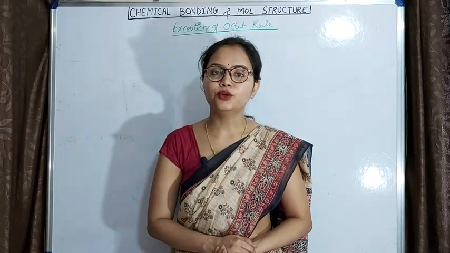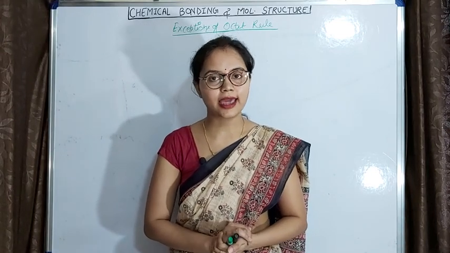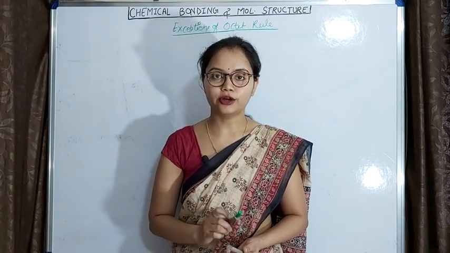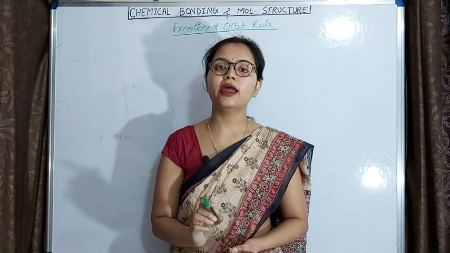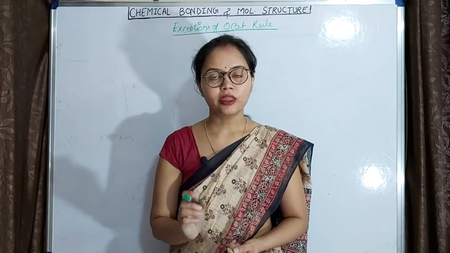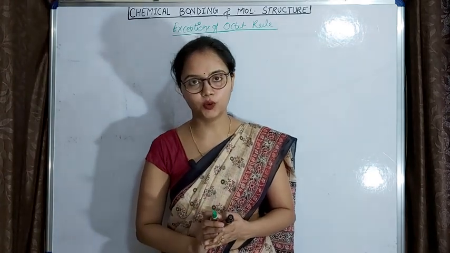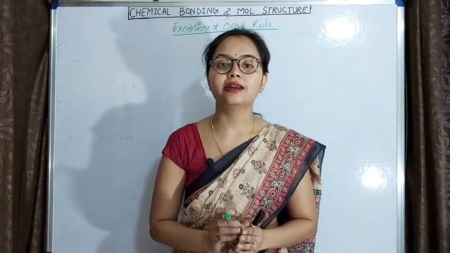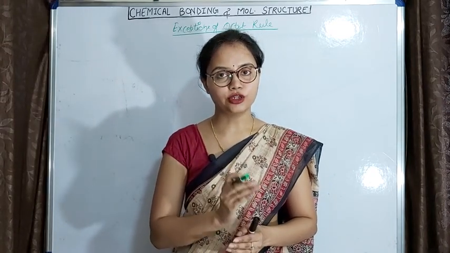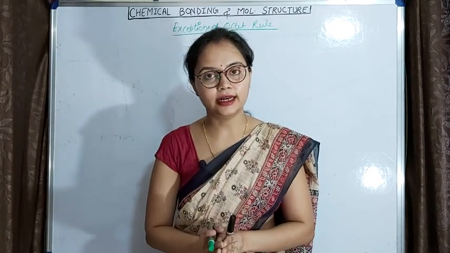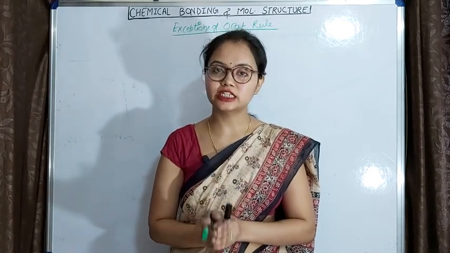Dear students, in today's video we will discuss the exception of octet rule. We know that the octet rule says that if an atom wants stability, it has to maintain 8 electrons in its outermost shell. This is the condition according to the octet rule, that an atom has to maintain 8 electrons if it wants stability.